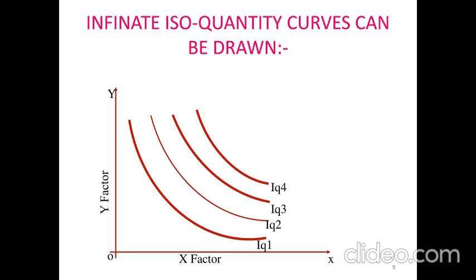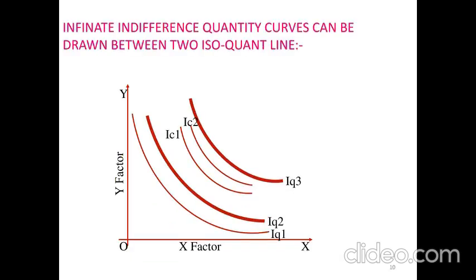If you follow this formula, naturally all the remaining upper iso-quantity curves have different proportions of quantity of x and y. Therefore, an infinite number of iso-quantity curves can be drawn in a particular diagram. Another important feature of the iso-quantity curve is that infinite iso-quantity curves can be drawn between two, for example between iso-quantity 1 and iso-quantity 2, or iso-quantity 2 and iso-quantity 3.